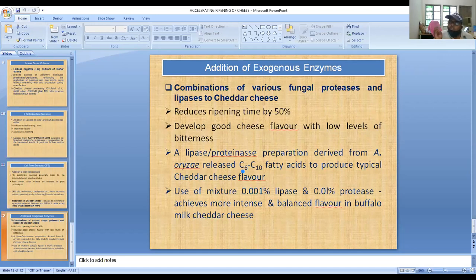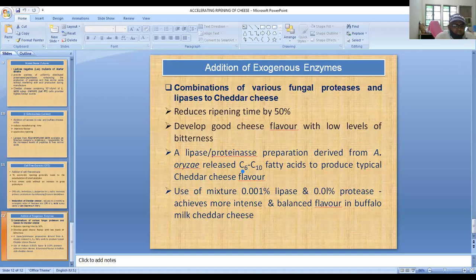At the same time, we can also use goat milk along with microencapsulated enzymes, and they collectively help in flavor development, even in cheddar cheese. So these are the ways by which we can increase the flavor development in the cheese.